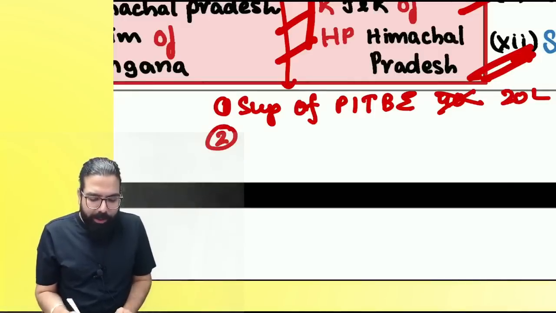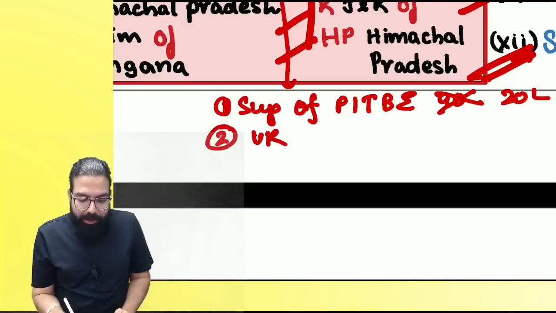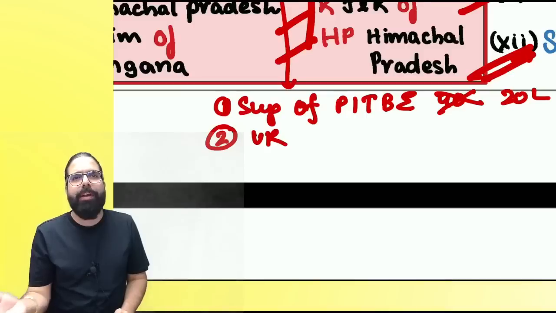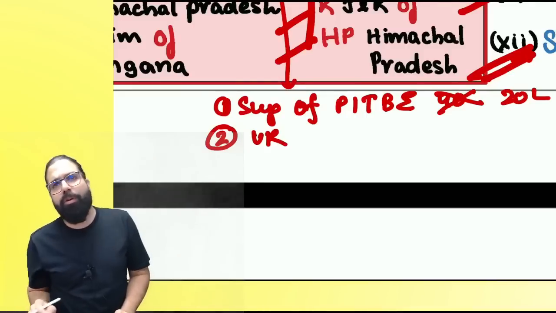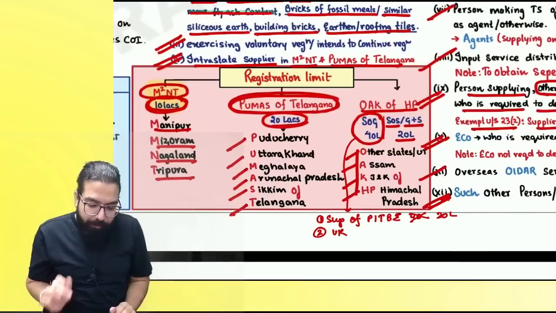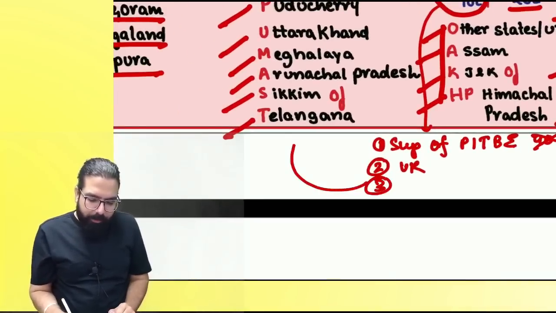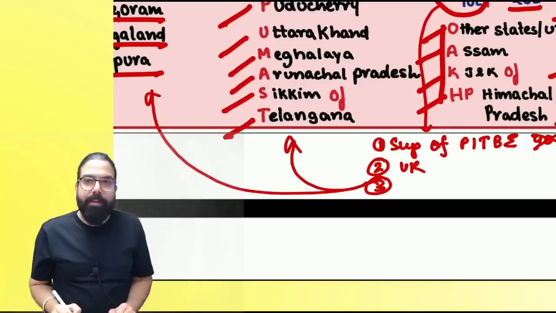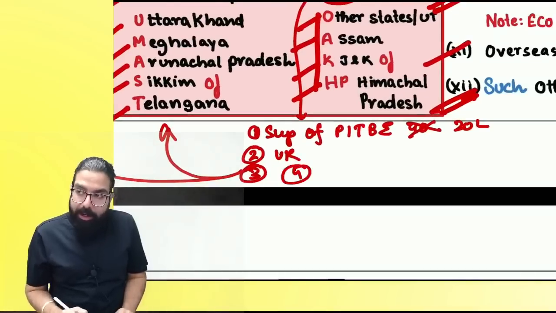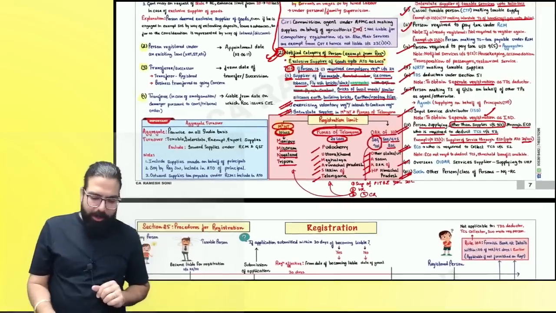Secondly, 40 lakh is not there if you are taking voluntary registration or you want to continue with your registration, then the government is telling you, you are the bakra. For you, whether 10 lakh, 20 lakh, or 40 lakh, the 40 lakh limit will not be applicable because you are taking voluntary registration. Or the last one over here is, if you are supplying from this and this. Correct, everyone? Then also the 40 lakh limit is not there. And the last one over here is, if you require compulsory registration, then also the 40 lakh limit is not there. Are we all 100% clear?